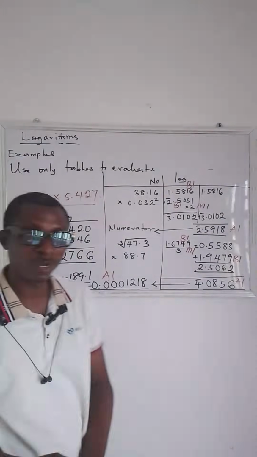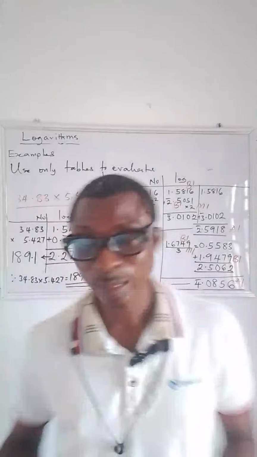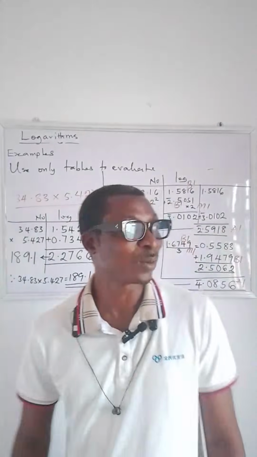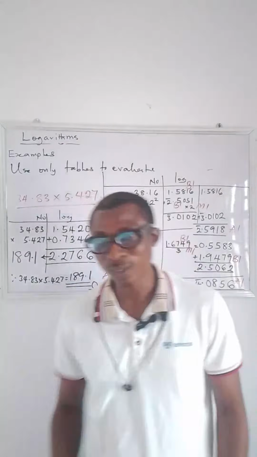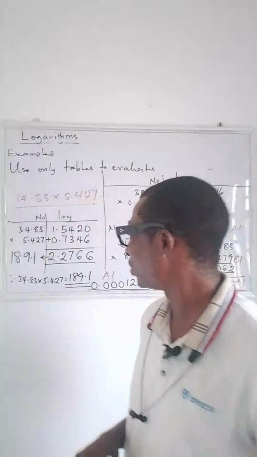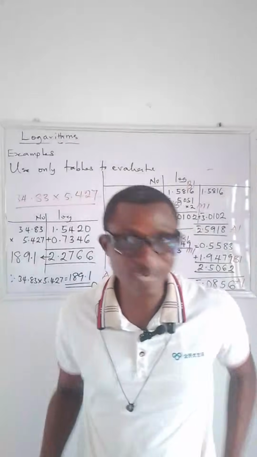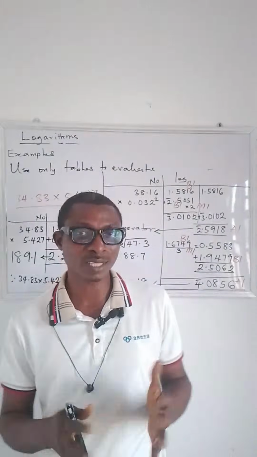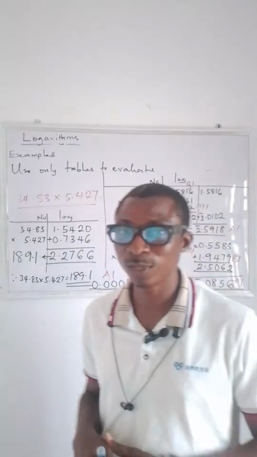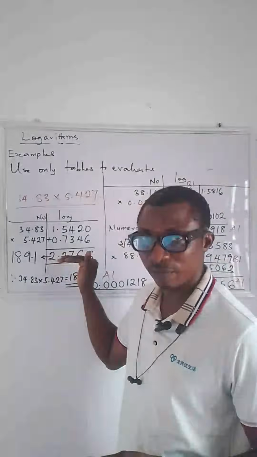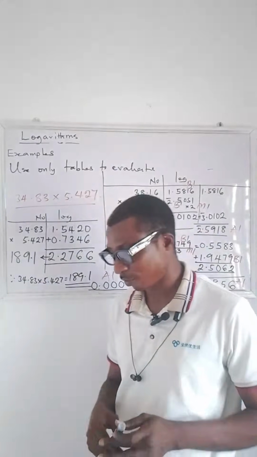So I want every one of you to give me a round of applause because my own answer is correct. Probably because I'm using the correct 4-figure table. So note that in your 4-figure table. I'm the only person that has the correct answer here. All right, so give me a round of applause. But I must be sincere with you. You guys tried because you gave me what you have in your 4-figure table.